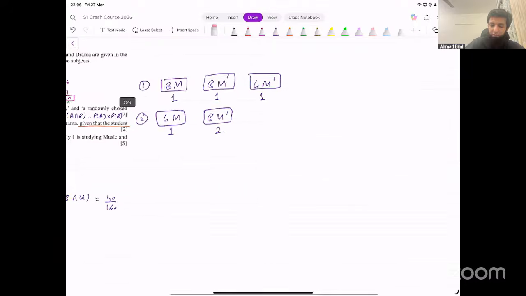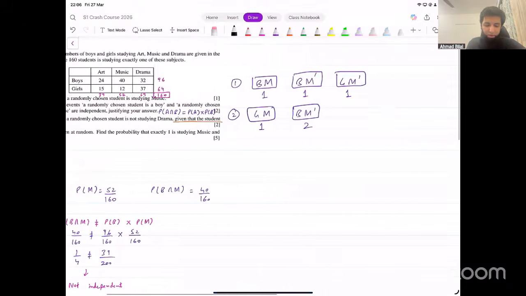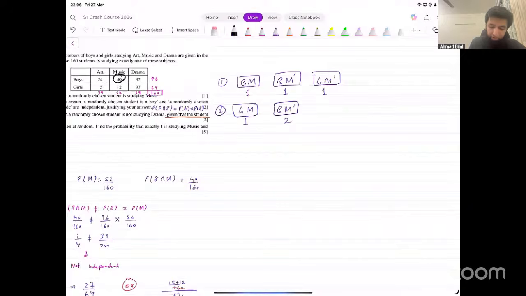Now, what are the possible selections for both of them? The first case, number of boys who are studying music. What's that? 40. We want one out of those 40 students, 40C1. And one out of boys who are not studying music: 24 and 32.